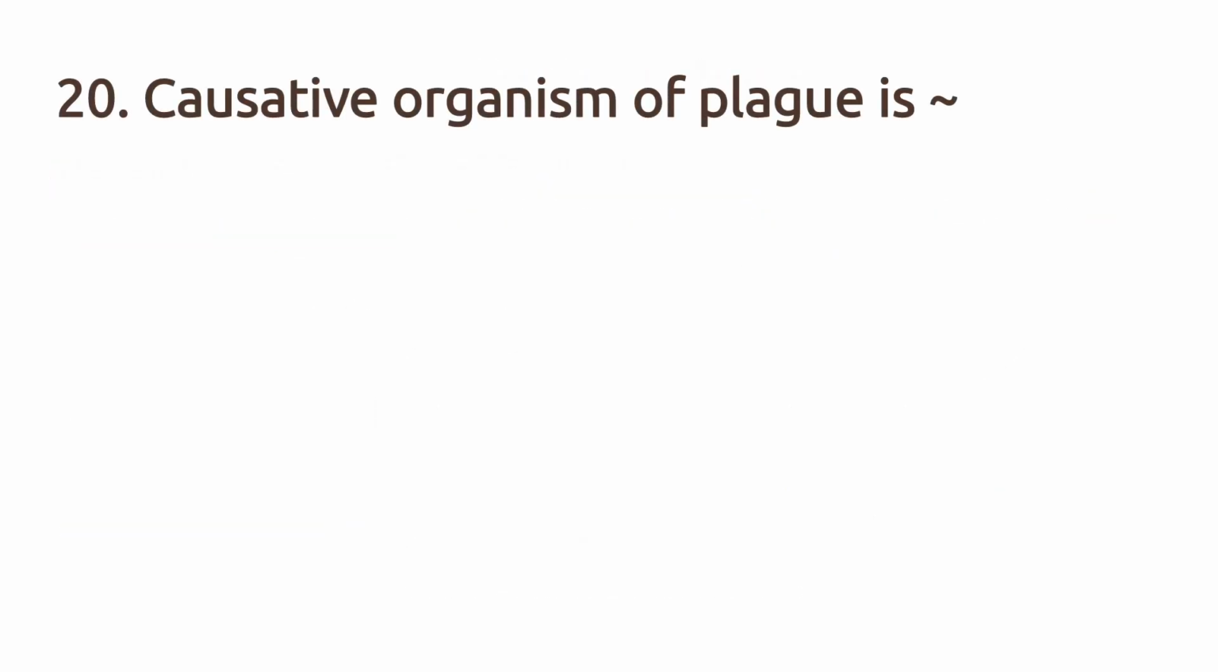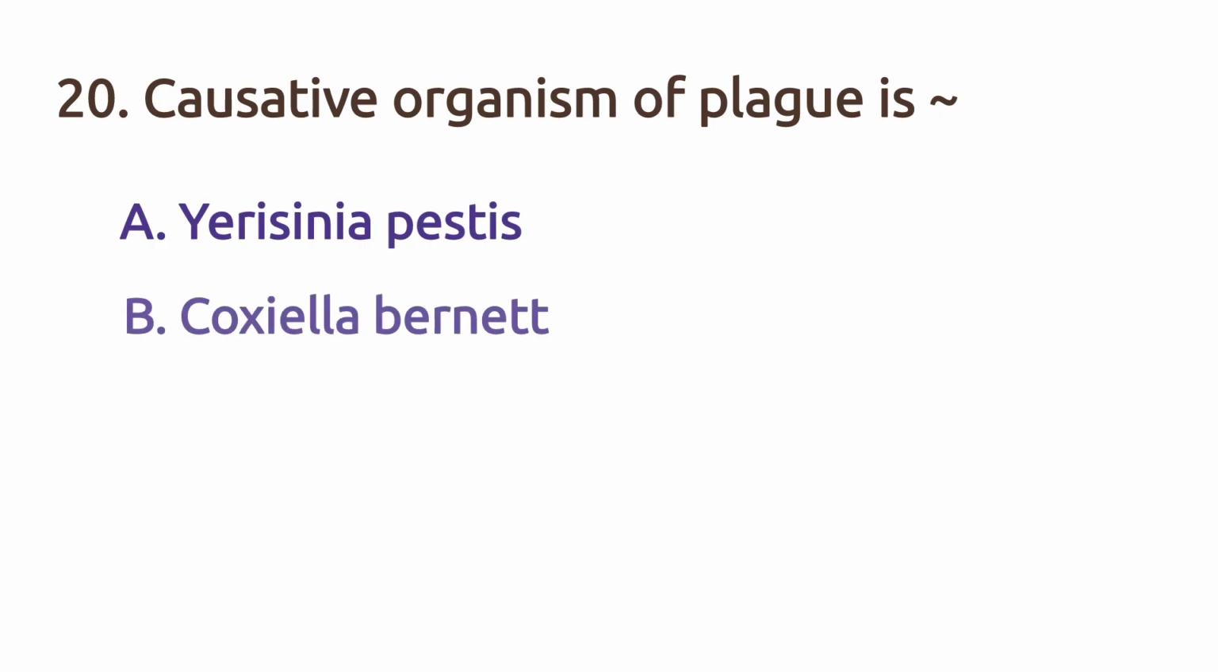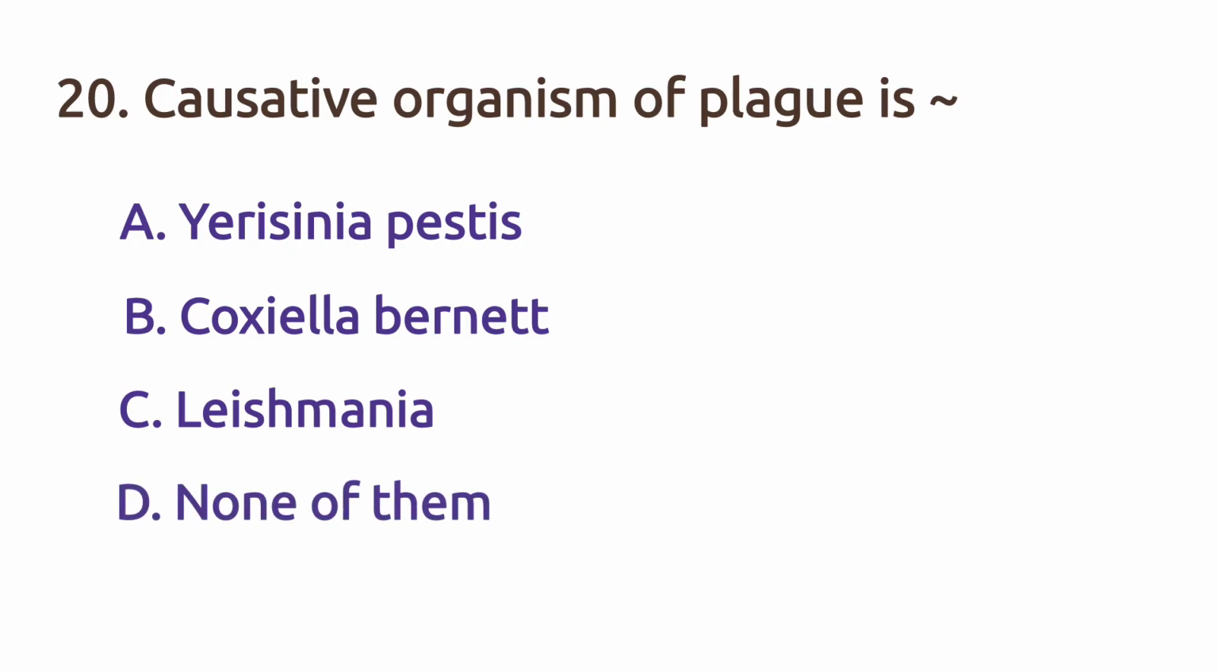Causative organism of plague is option A, Yersinia pestis, option B, Coxiella burnetii, option C, Leishmania, option D, none of them. The right answer is option A, Yersinia pestis.